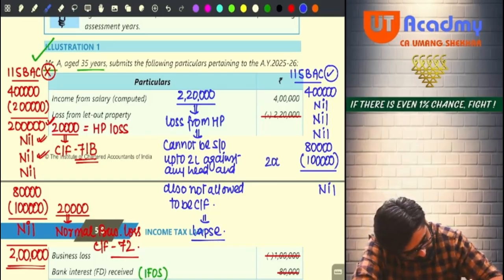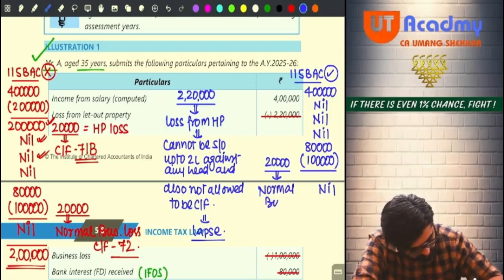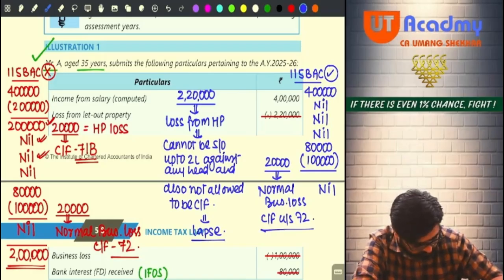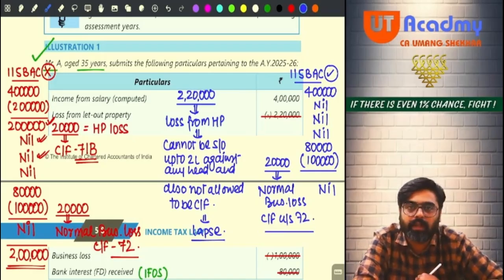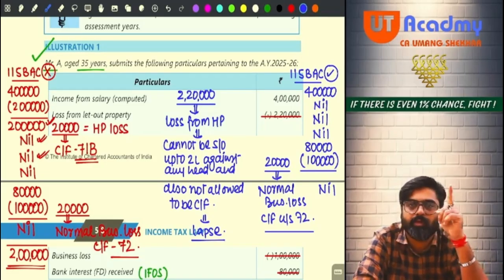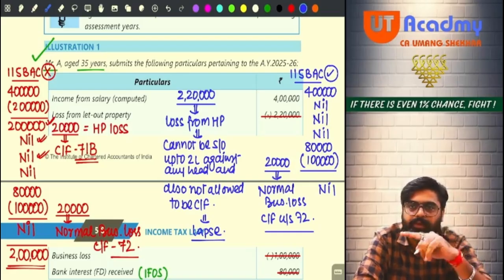So now this 20,000 rupees of business loss which remains, this is my normal business loss, will be carried forward under section 72. So only change happened in the case of house property loss. Rest everything is same.